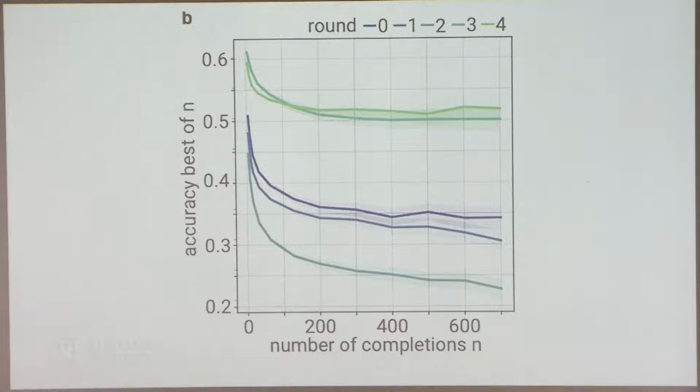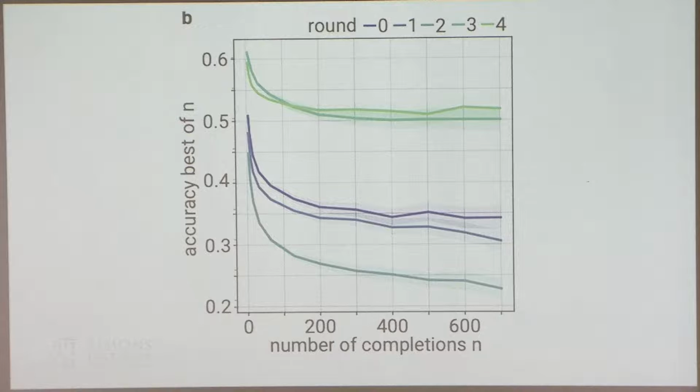So it has a slight drop for each round because as you get higher and higher n, the problems that you can actually get balanced samples from are harder and harder. If the problem is all correct, then even if I sample 6,000 samples, it's really hard to get 300 incorrect. So the distribution of problems is getting harder and harder on the right, and there's a slight drop. And for round 0 to 2, it actually drops a little bit in terms of best of n, but 3 and 4 are on a different level.